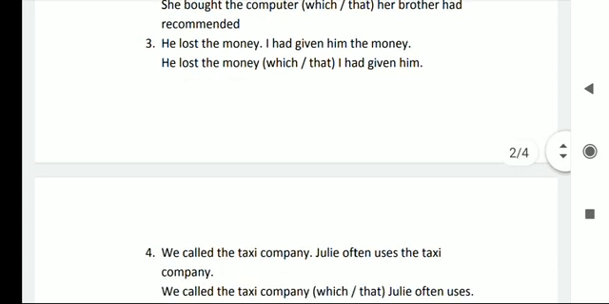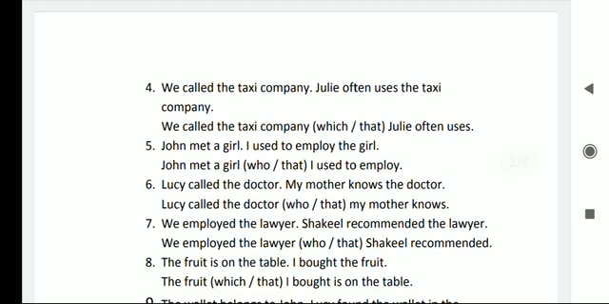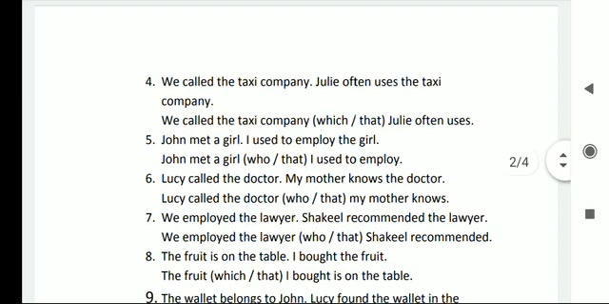Number 4. We called the taxi company. Julie often uses the taxi company. We can write like this: We called the taxi company which Julie often used. We called the taxi company that Julie often uses.